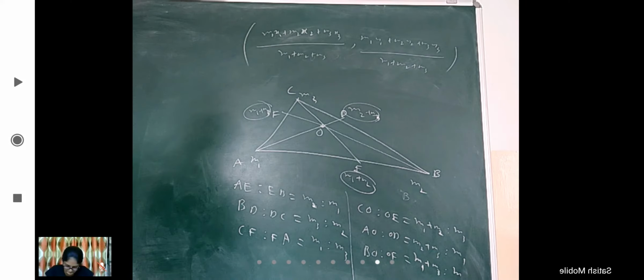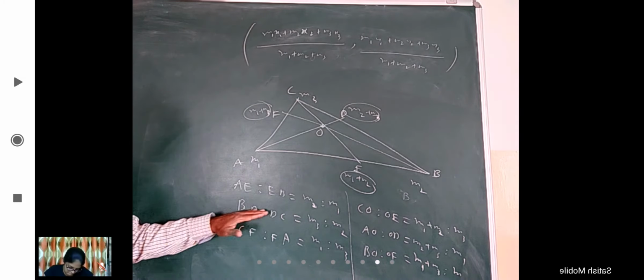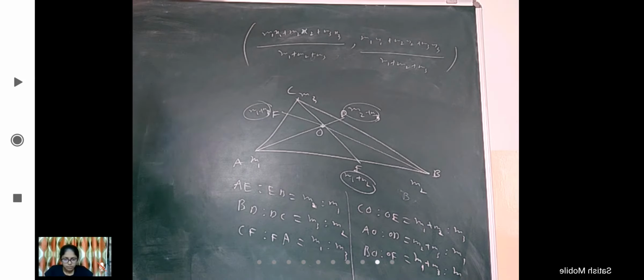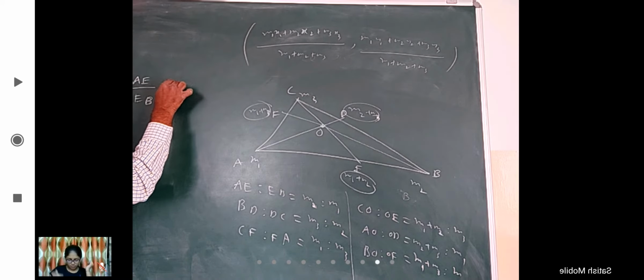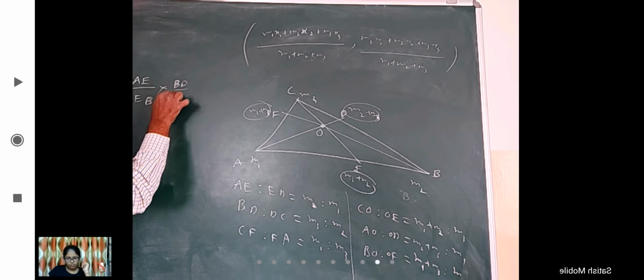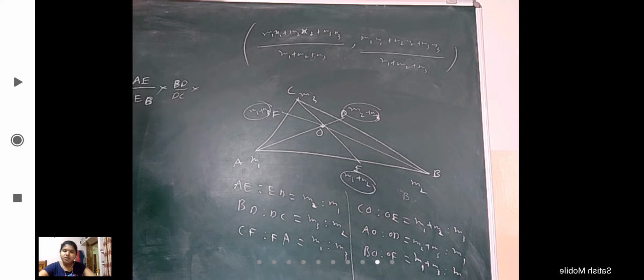Okay. Now see something interesting. When I multiply these three, I will get 1. What is that? AE by EB is to BD by DC. Write it. Okay.